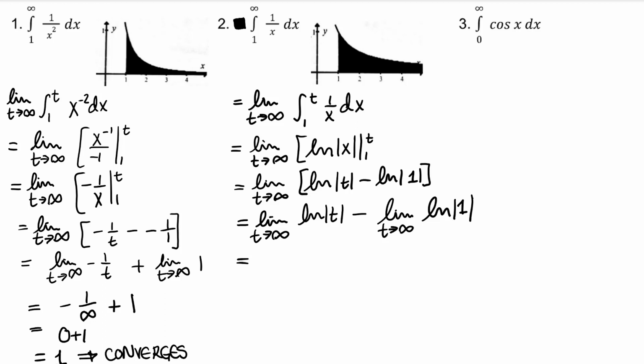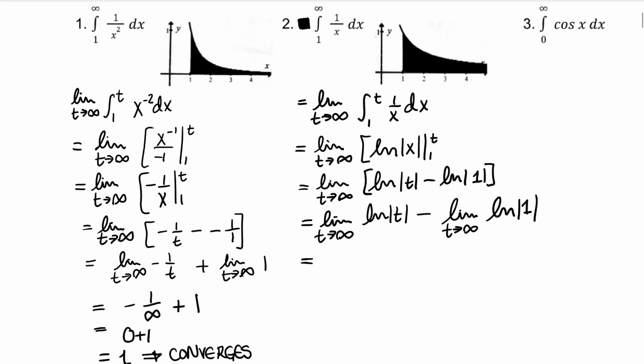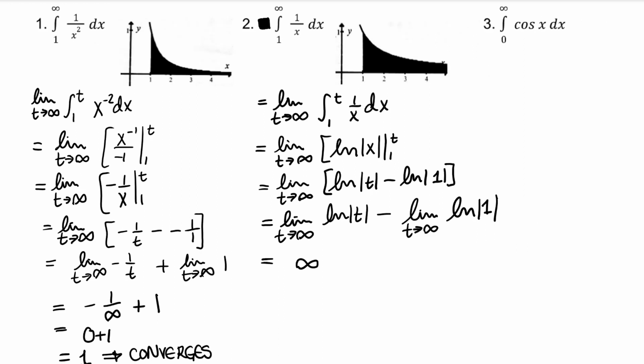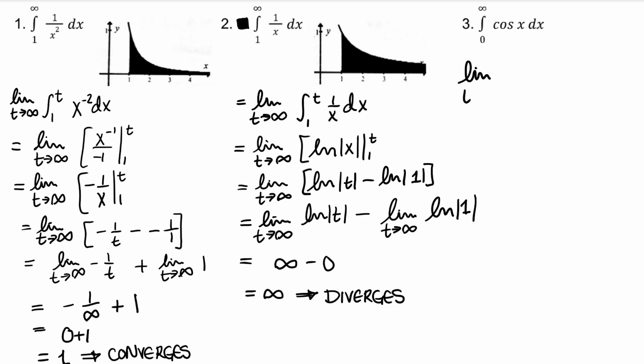The limit of ln absolute value t as t approaches infinity is infinity. The natural log of 1 is 0. The result of this integral is infinity, so this improper integral diverges. Let's do number 3.